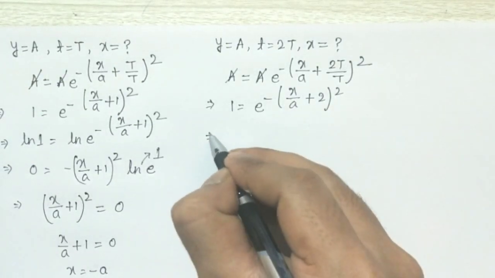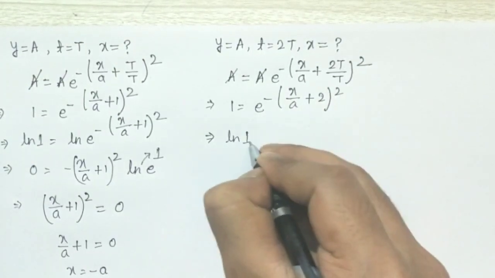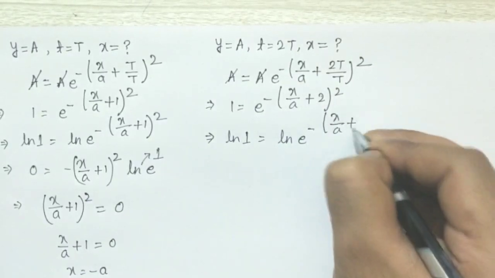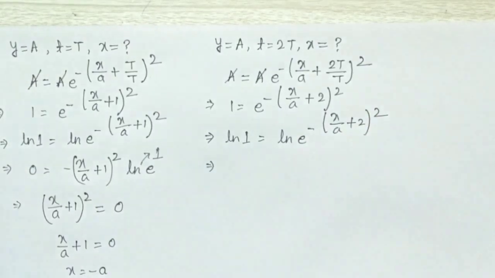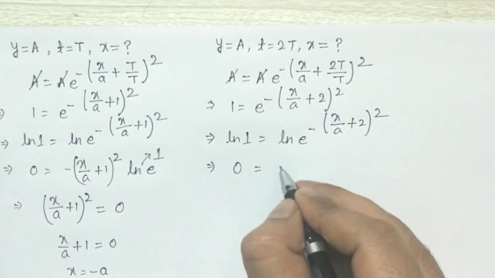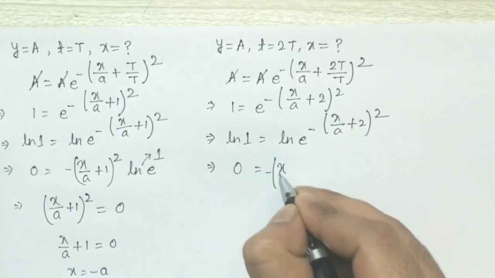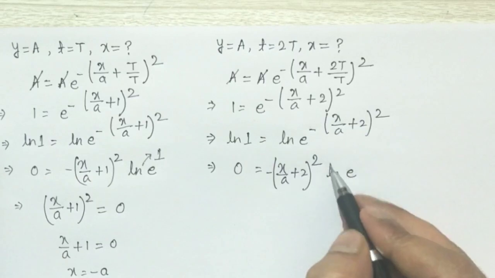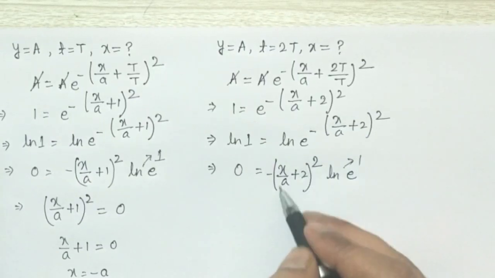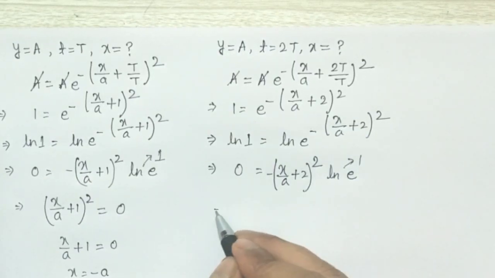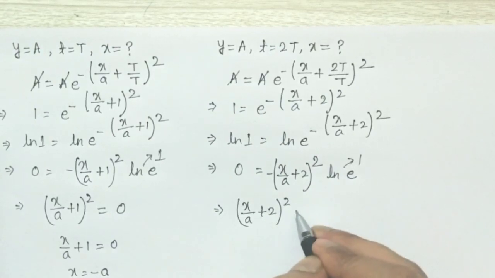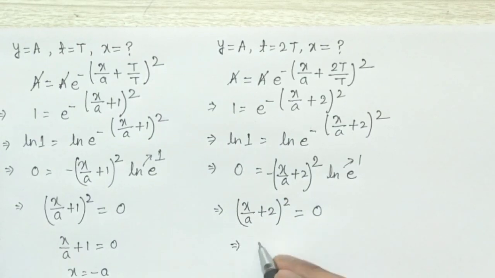Now again take ln both sides. So ln of 1 equals ln e to the power minus x by a plus 2 whole square. The value of ln 1 is 0. So minus x by a plus 2 whole square ln e. The value of ln e is 1. It means that this quantity must be 0. So from here we are getting x by a plus 2 whole square should be 0. And when we simplify this, from here x will come out minus 2a.